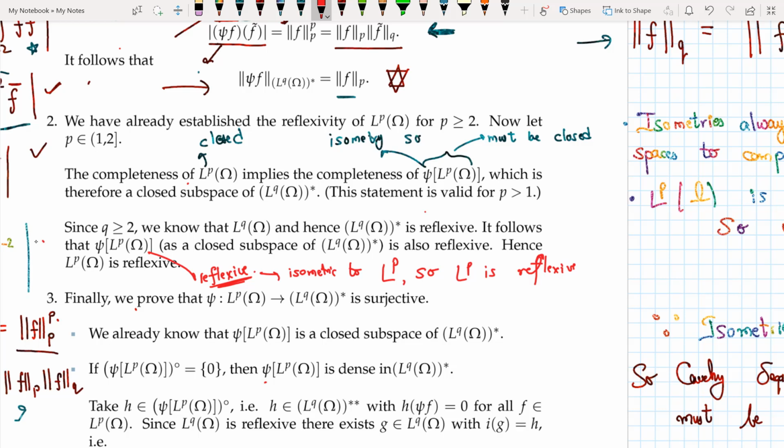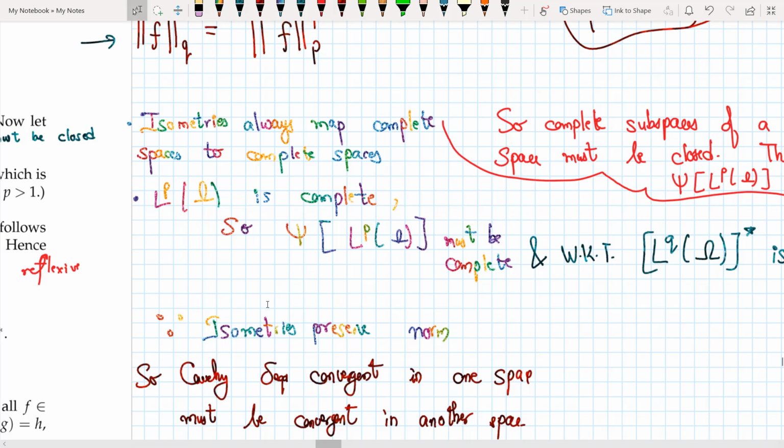So in the second part of the proof, we are asked to prove that Lp is reflexive. So the way I prove it is I start like this. I say that isometries map complete spaces to complete spaces. So psi of Lp omega is complete since I know that Lp omega was complete. Isometries map complete spaces to complete spaces because the Cauchy sequences in one space converge, so the Cauchy sequences in the other space must also converge because psi is an isometry.